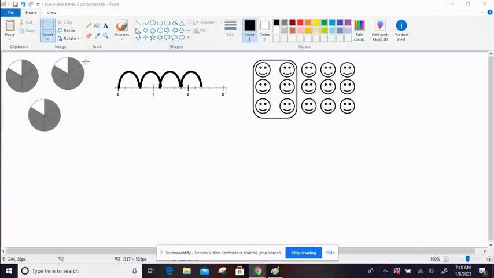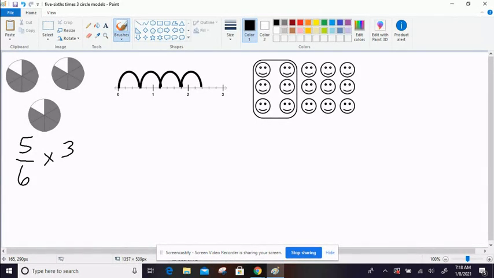So we're looking here at these three circles and we're trying to figure out what multiplication problem this could be. We know we're going to have a multiplication symbol in there somehow, right? Let's look at one of the circles, because each circle is a whole, and figure out what part is shaded. There are 1, 2, 3, 4, 5, 6 parts on each one, so we've got something over 6. How many of them are shaded? Well, 5 of them are shaded, so we've got 5/6 here. How many times do we have 5/6? We have 5/6 3 times.